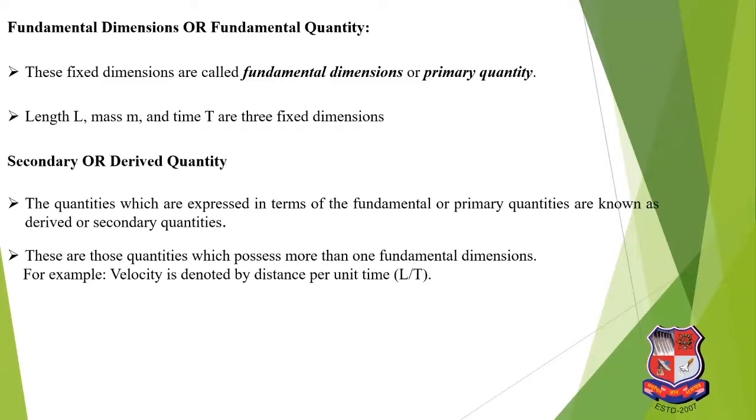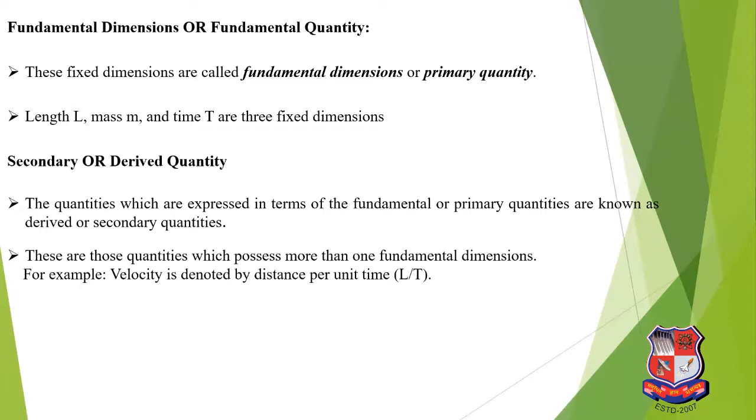Dimension may be of 2 types: fundamental dimension and secondary dimension. Fundamental dimension. What is fundamental dimension? Fundamental dimension means all the fixed dimensions are called fundamental dimensions. Means length, mass, time are 3 fixed dimensions.